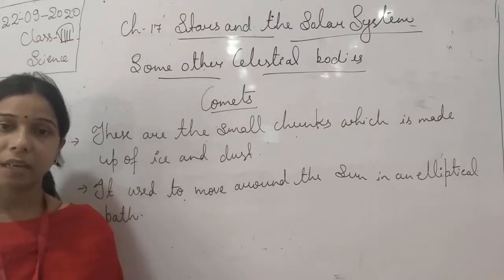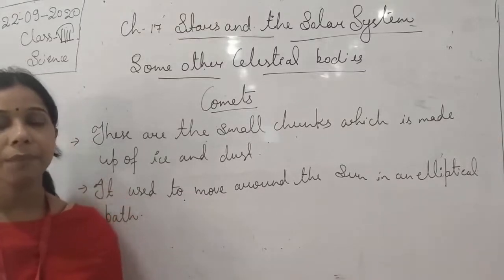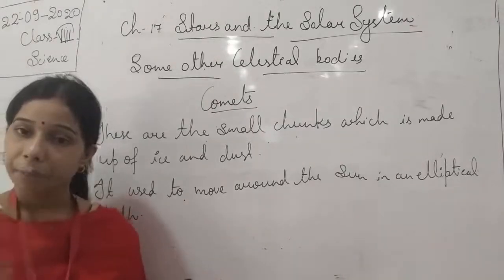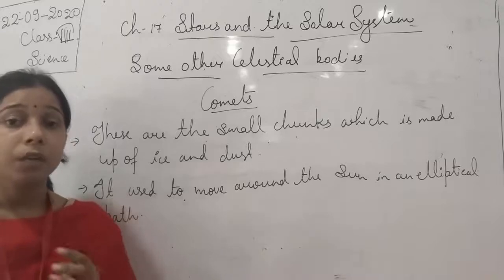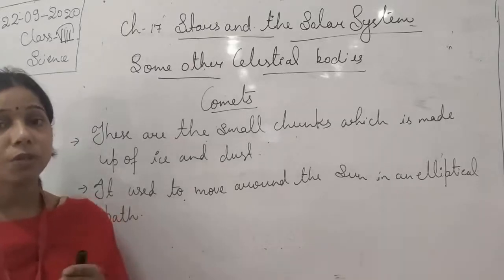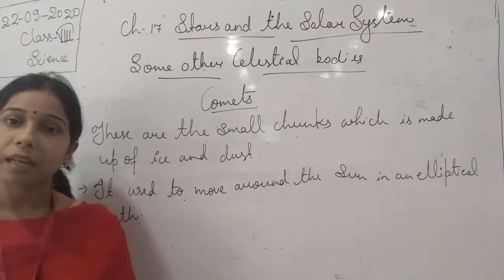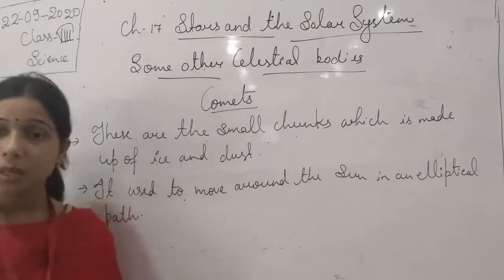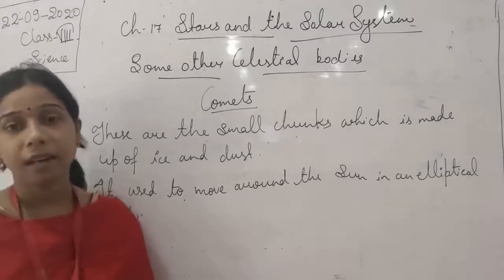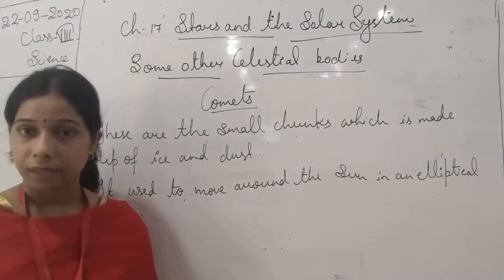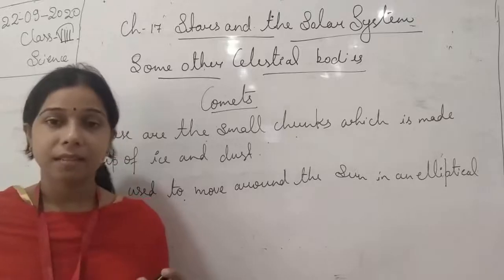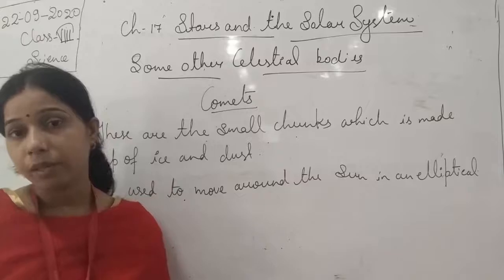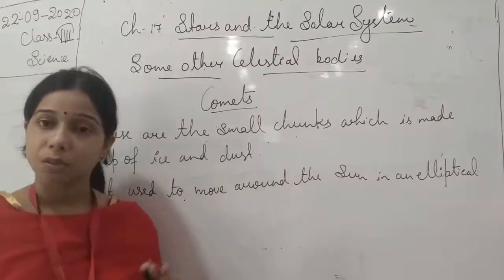Finally, the hot gases and the ice will vaporize, will evaporate away from the direction of the sun, and that is why it seems to be the formation of a tail. And that is why we say that it is characterized by the presence of a head and tail. The side the gases are going, we will say that portion is the tail, and the core, that is the nucleus of the comet, is called the head.